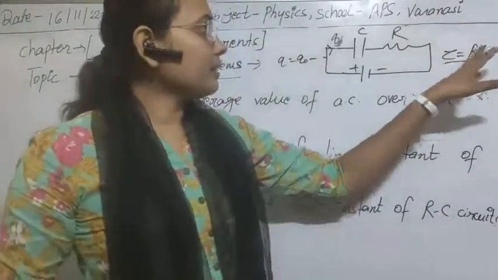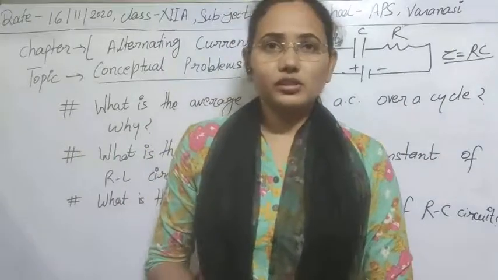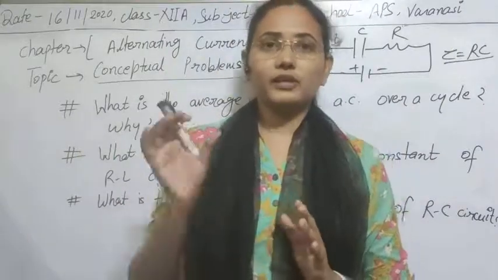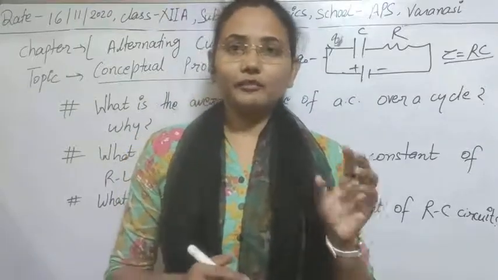So suppose in a circuit, as you know the value of the time constant, and suppose again I give you a time of 15 minutes.